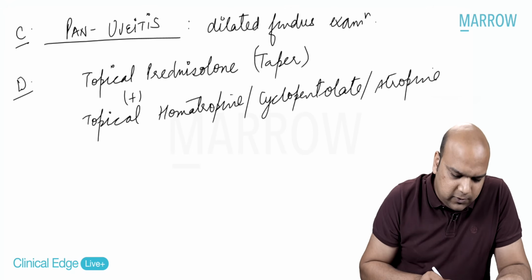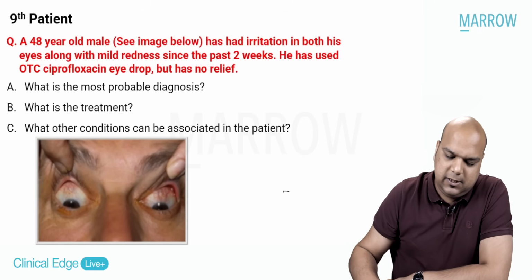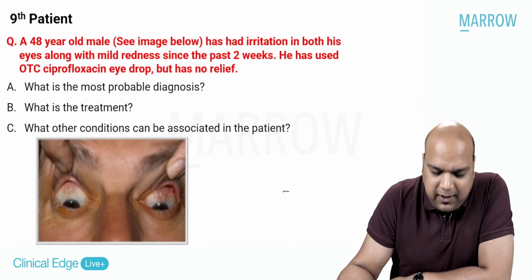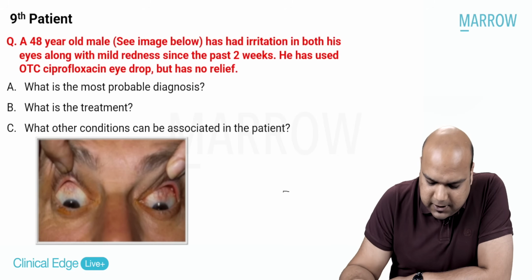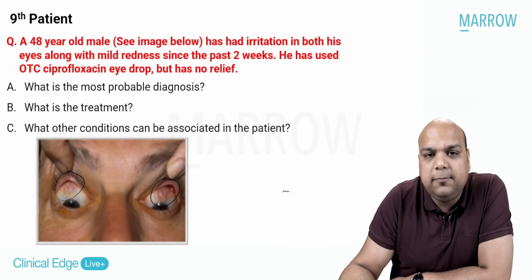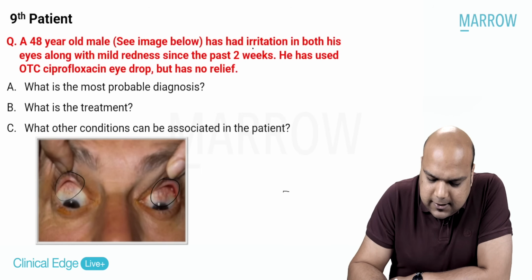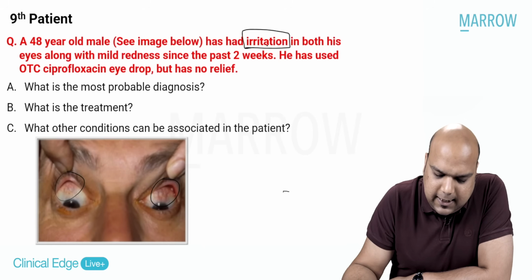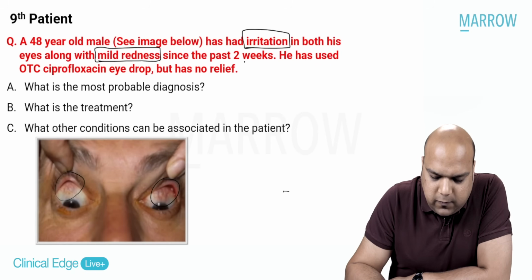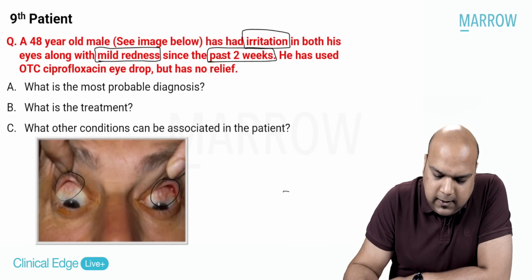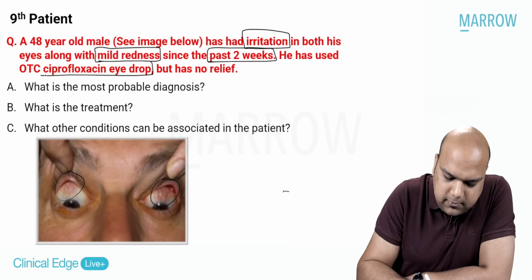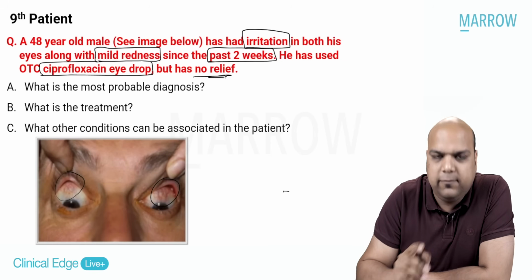Now we move on to the next case, the 9th patient in the series of redness cases. Okay, the last patient, a 48-year-old male. See the image below. Okay, I can see some redness in both the eyes. I'll just circle it. Yes, obviously I can see it. Now, he has had irritation in both his eyes along with mild redness since the past 2 weeks. He has used over-the-counter ciprofloxacin eye drop but has no relief.